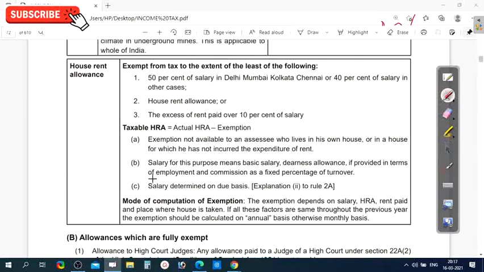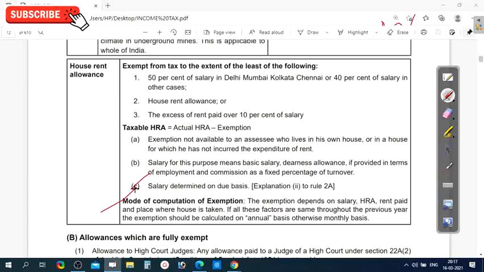Next, salary determined on due basis means either receipt basis or due basis; you can take either as salary. Now the mode of computation of exemption. The exemption depends on salary, HRA, rent paid, and the place where the house is taken. If the house is in Delhi, Mumbai, Kolkata or Chennai, it is 50%.